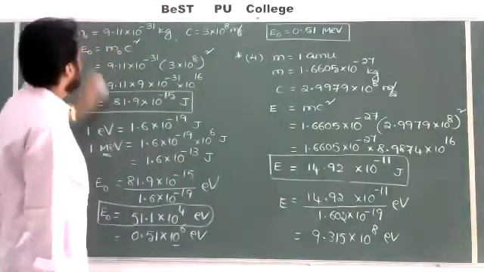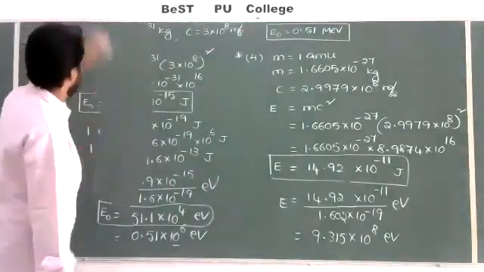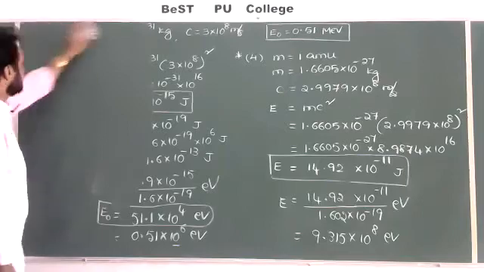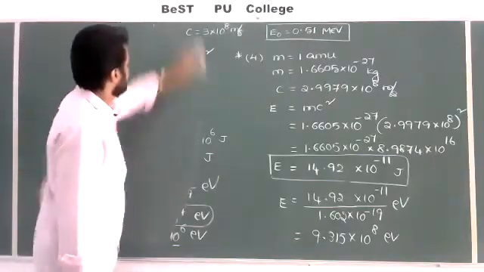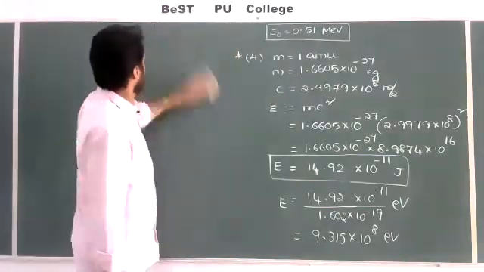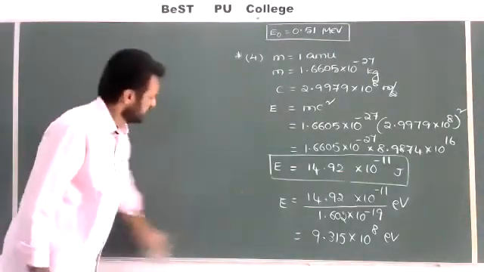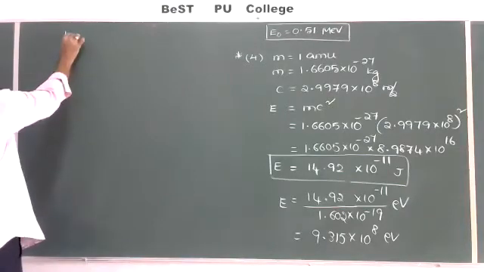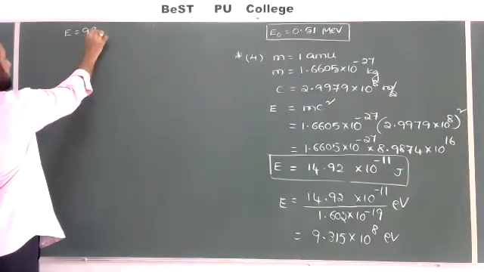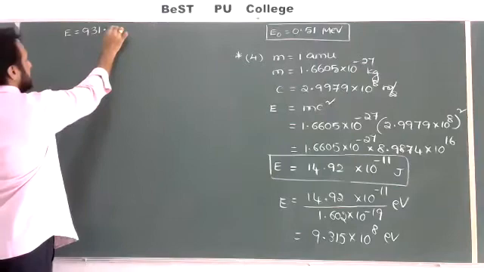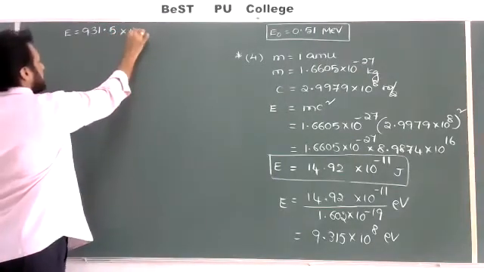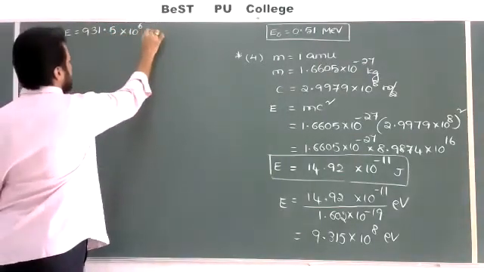I have adjusted to 2 decimal places on the right side. So E is equal to 931.5 into 10 to the power of 6 electron volt.